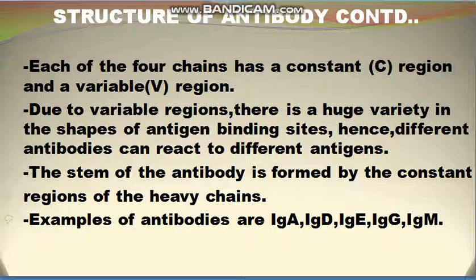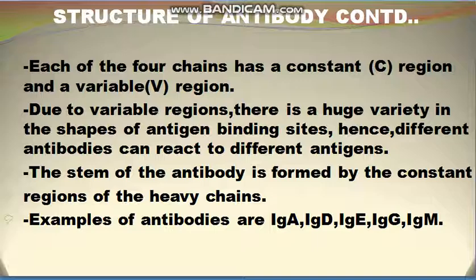So all the 4 chains of the antibody molecule have a constant region C and a variable region V, and the stem of the Y-shaped antibody is formed by the constant region of the heavy chain, and the upper portion of the antibody has a variable region. So there is a huge variety in the shapes, and so a huge variety of antigen binding sites.